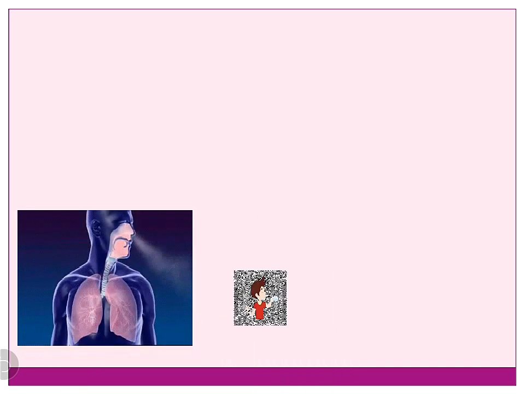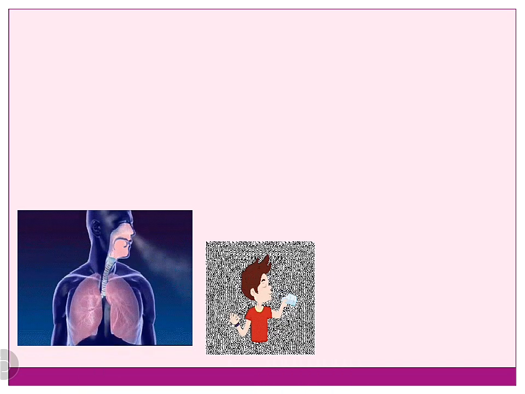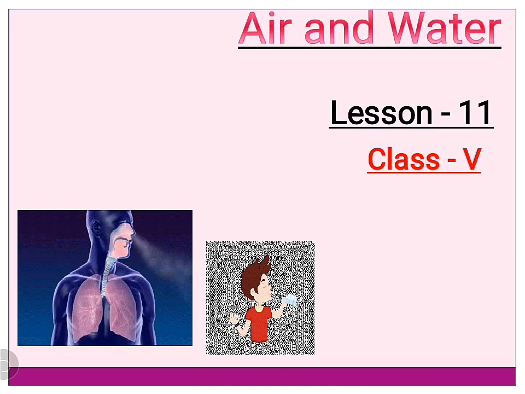My dear children, what are the two essential requirements of all living things? Yes, all living things need air and water to live. We need air to breathe and water to drink. So today we are going to start lesson number 11, which is air and water.